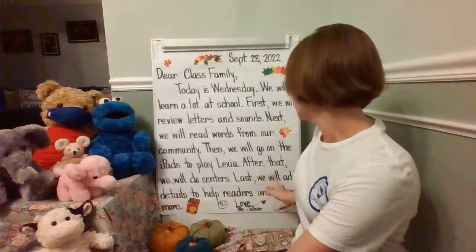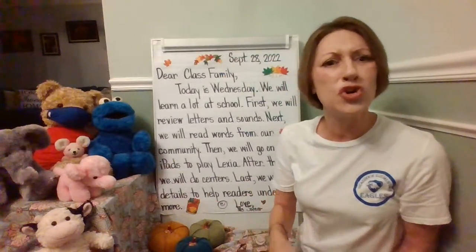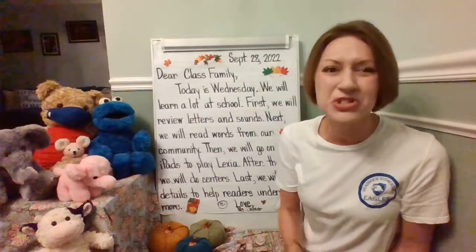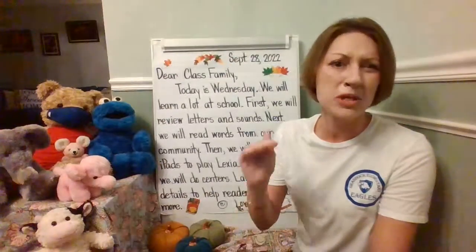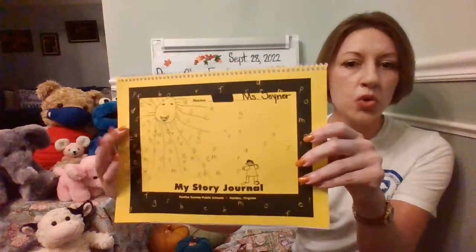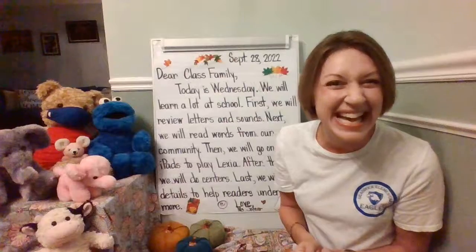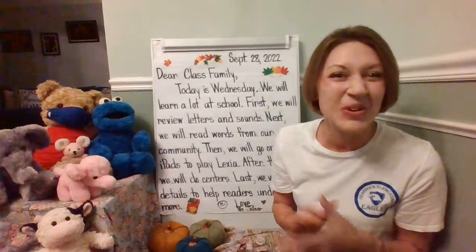All right. So last we will add details to help readers understand more. Remember, good writers add details to their pictures so the readers understand more. We're going to look at some more texts in class that show us some different ideas of how an author does this, and then you're going to be using your story journal to continue the story you started yesterday to add more details. Remember, good writers revisit their writing over and over again and continuously add more, okay? So we're going to be doing that today, this afternoon, during writing time.